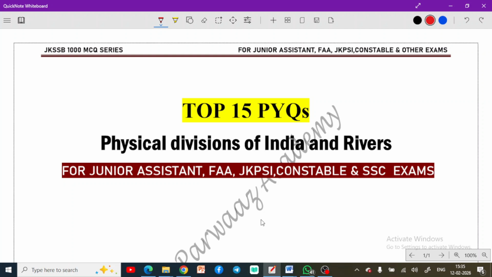And since the paper that was scheduled on 22nd of February has been rescheduled, and we have enough time now, I'm going to focus more on topics which are more static type, especially your geography portion, history portion, as well as polity portion. I'm going to give more preference to these topics now, so that you can revise all these topics through these PYQs, especially from the SSC section. I'm going to include most PYQs from the SSC as well as JKSSB.